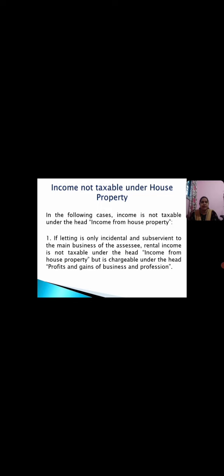So, if letting is only incidental and subservient, what is the meaning of subservient? Serving to promote some purpose. So, the purpose is the business. So, if letting is only incidental and subservient to the main business of the assessee, rental income is not taxable under the head income from house property but is chargeable under the head profits and gains of business and profession.